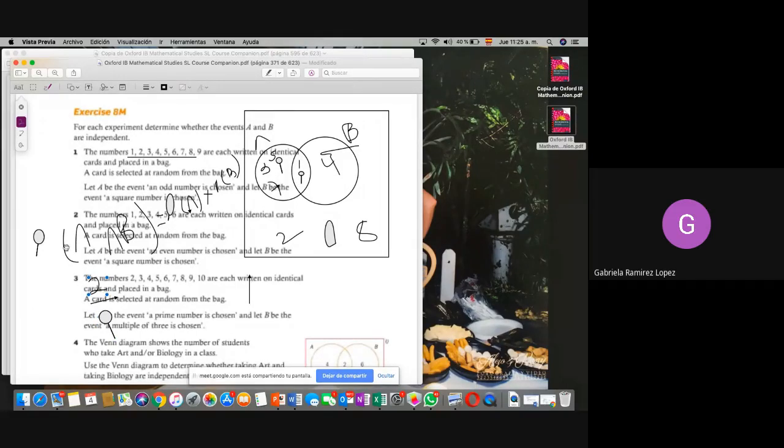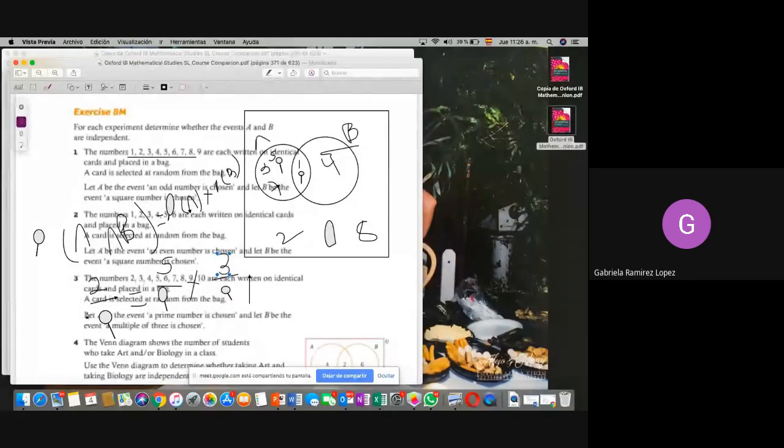Esa es nuestra probabilidad de la intersección, igual a la probabilidad de A, entonces el total son 9, y ¿cuántos eventos pueden ocurrir acá? 1, 2, 3, 4 y 5, entonces serían 5 eventos, por la probabilidad del B, que sería 9 el total, y en B vemos que hay 3 posibles eventos, 1, 2, 3.